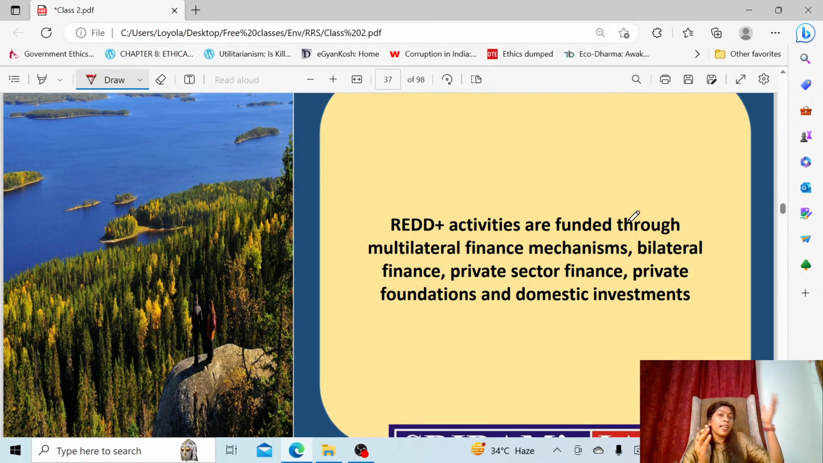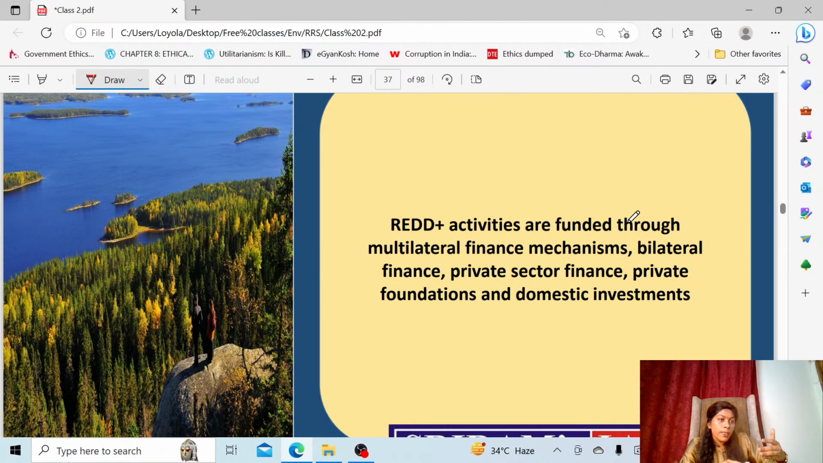It is attracting multilateral finances, like the Green Climate Fund, Global Environment Facility, and Forest Carbon Partnership Facility. These are funds which already exist. These funds will come and fund this program.